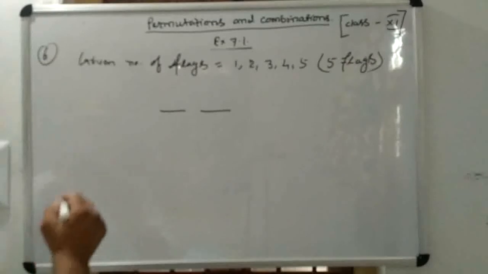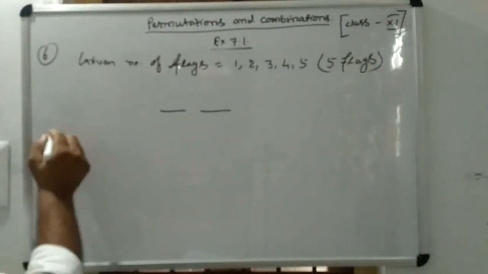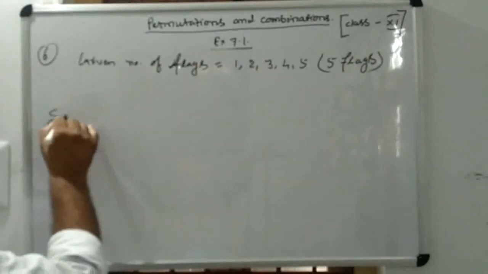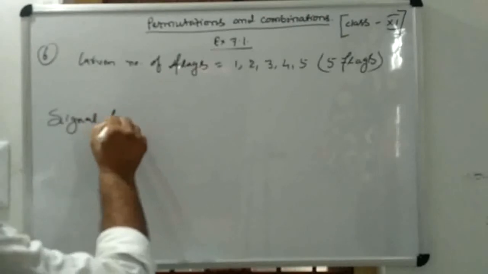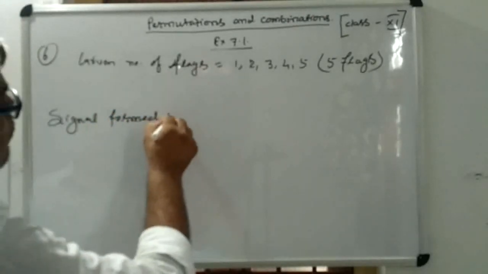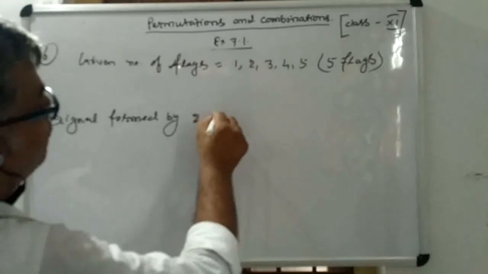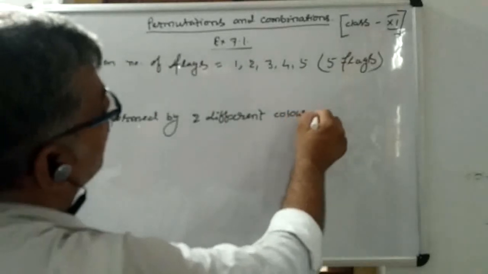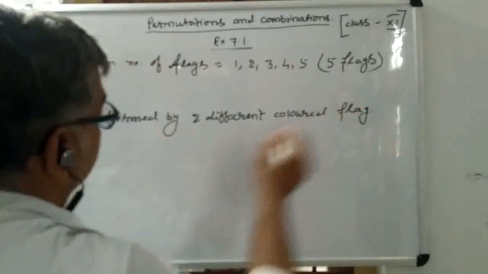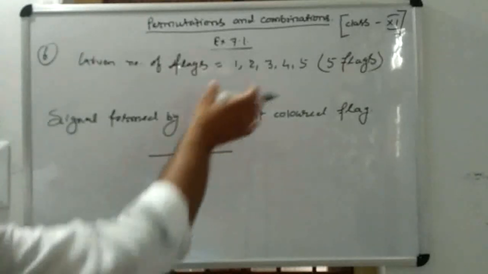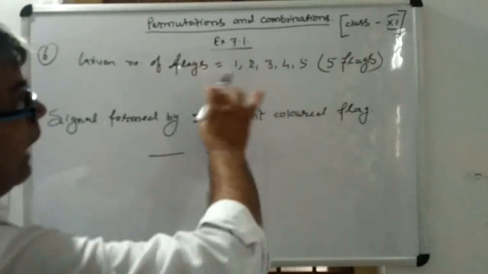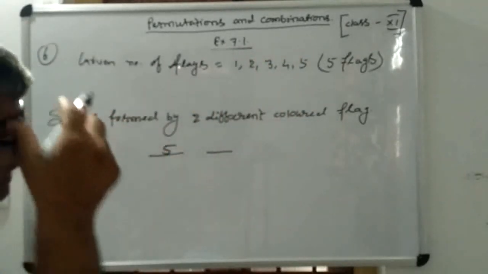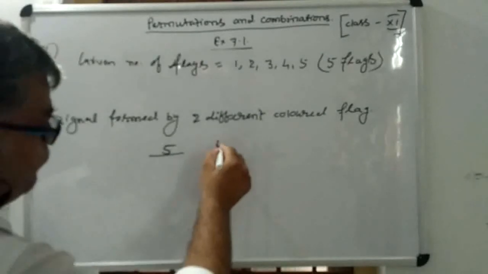You have to use the signal formed by 2 different colored flags, which are this and this. So for the first choice, you can have any out of these 5 flags, and for the second, you have 4 flags.